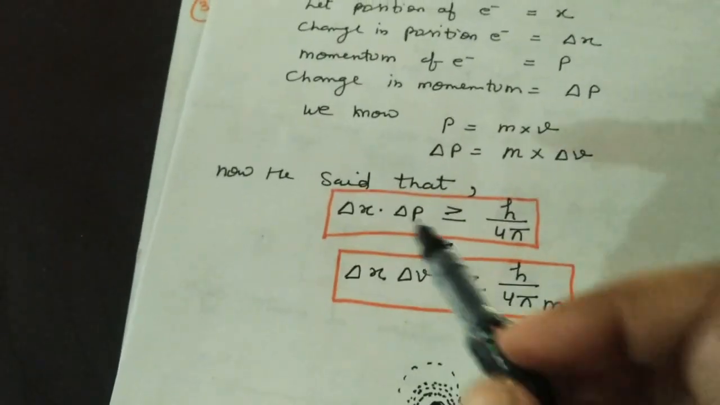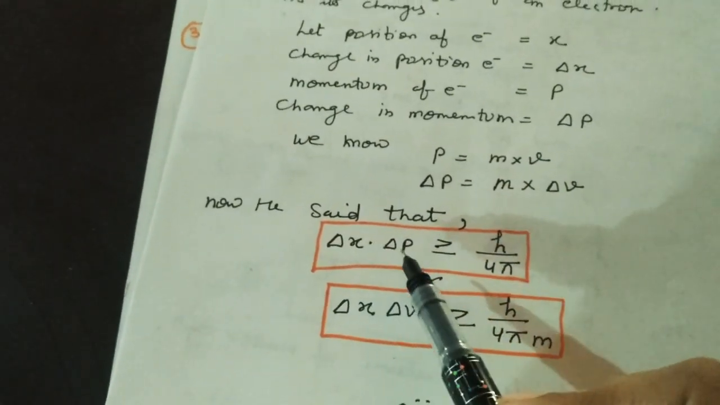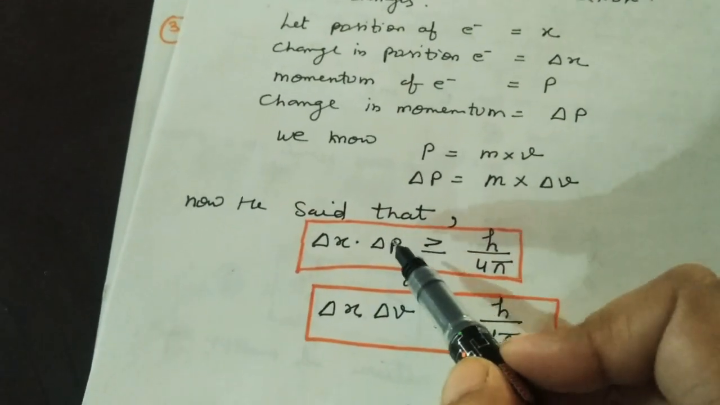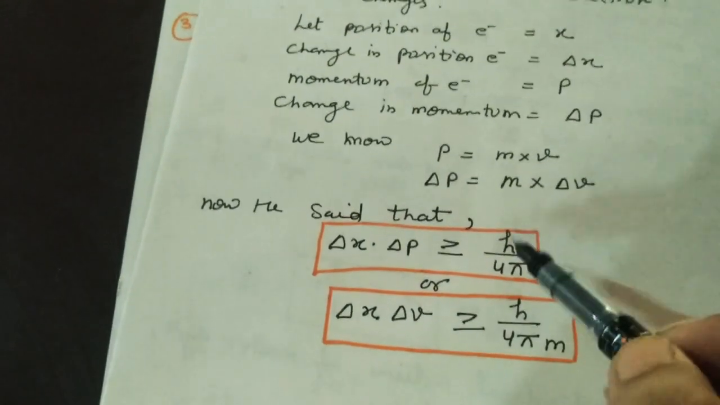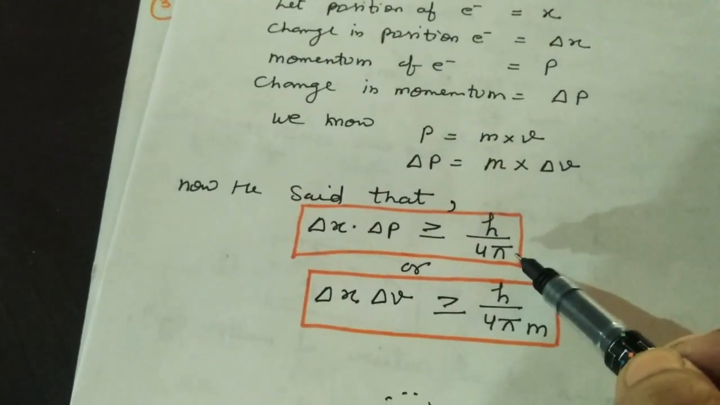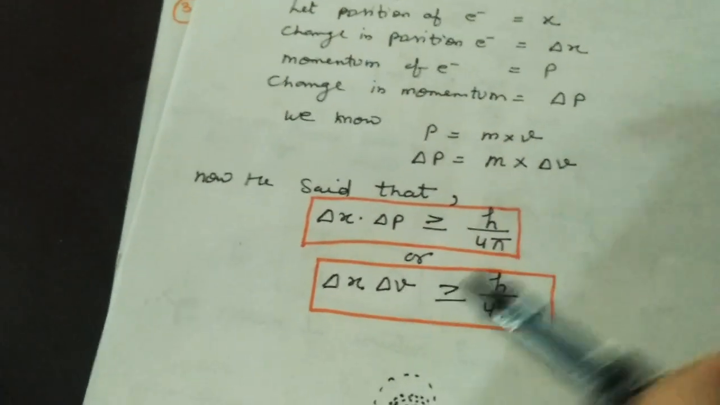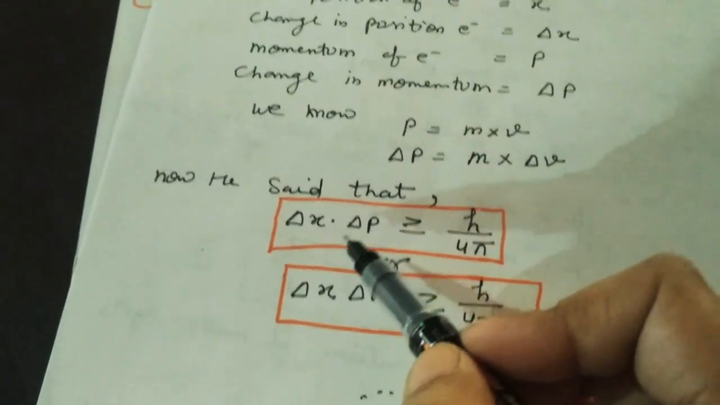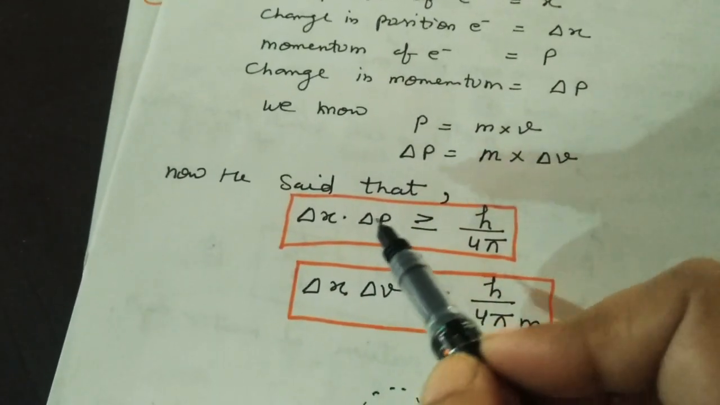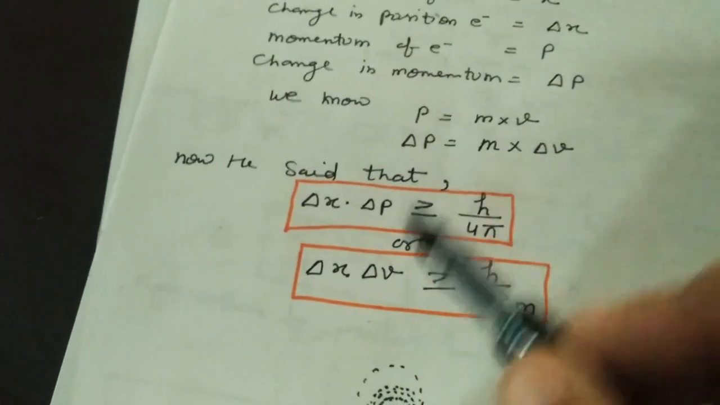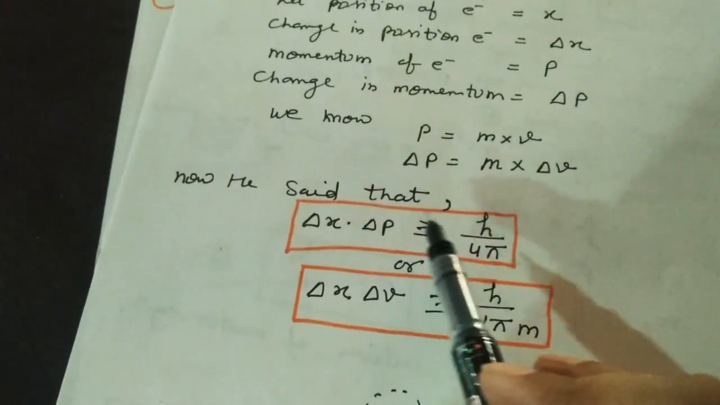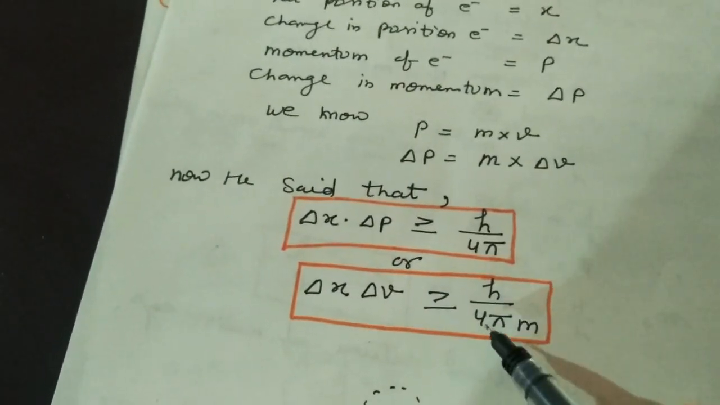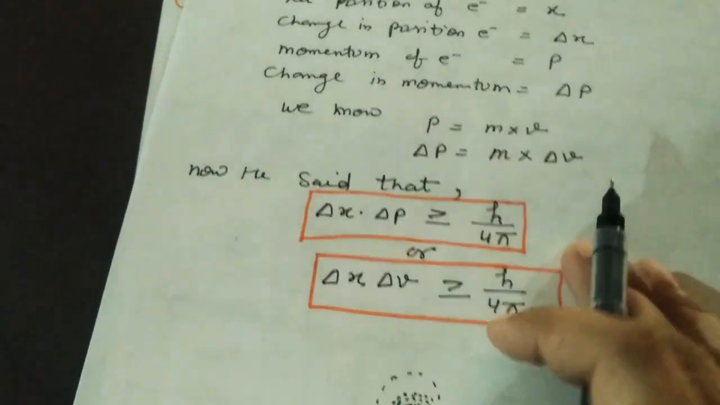Now he said that the value of delta x times delta p can be greater than or equal to h by 4 pi. Or we write delta x times delta v, because in place of delta p we are writing m delta v. So its value can be greater than or equal to what value? h by 4 pi m, or h by 4 pi. Okay,